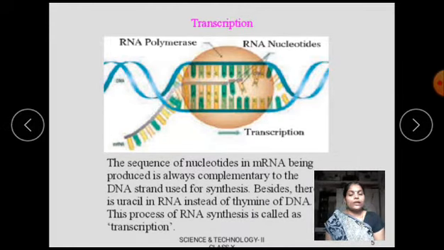The next type of RNA is rRNA. rRNA is a component of the ribosomes, and it helps in protein synthesis. The third type is tRNA. tRNA is present in the cytoplasm, and according to the message of the mRNA, it carries the specific amino acids up to the ribosomes as per the message coded on the mRNA.